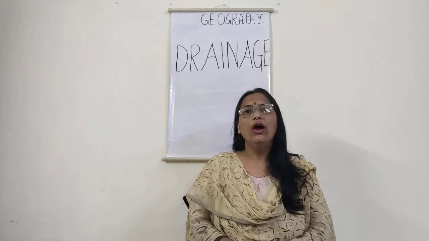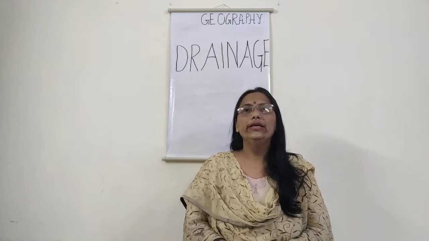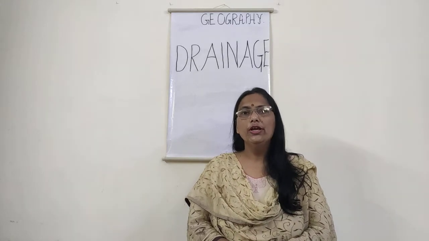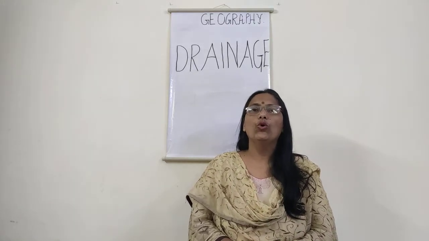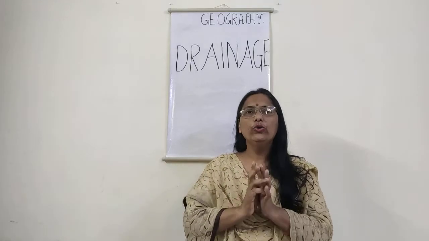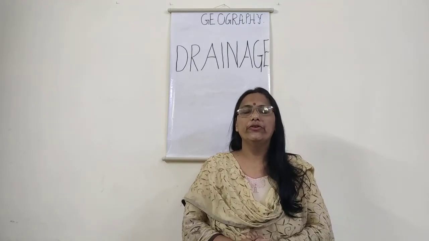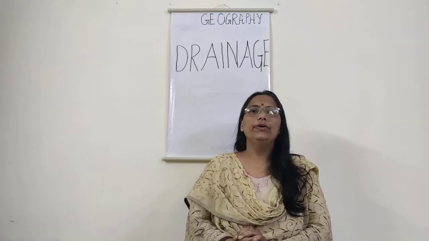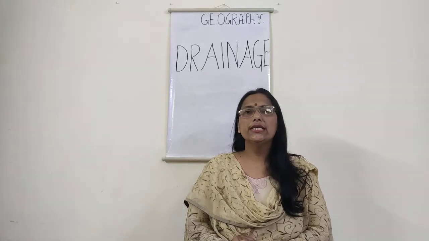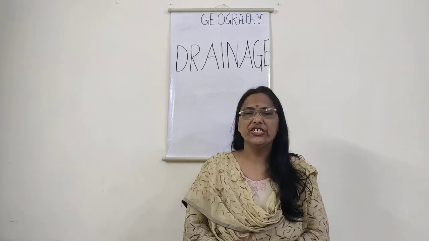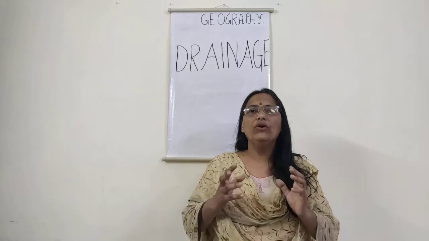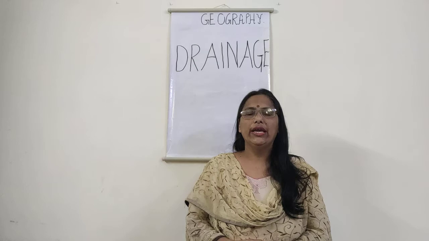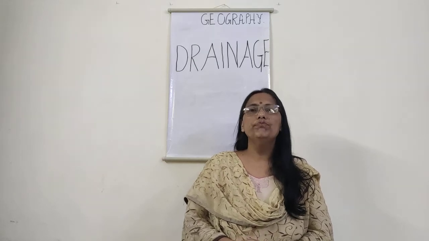So now, children, I hope you are quite clear about the Himalayan rivers. It is very important for you all to understand their various origins, the source. I told you that whenever we do the Himalayan rivers, we start with the source, the rivers, and then merging into the water bodies. Since we will not be doing question answers and extensive research into the various rivers, we will only be doing the map work.